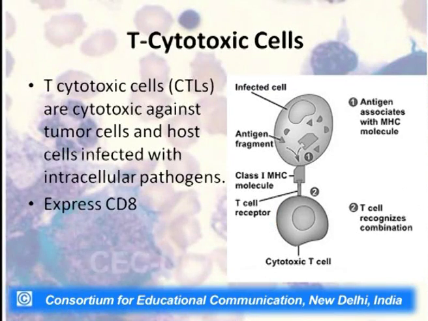It could be a tumor cell, or a cell infected with an intracellular pathogen. After processing and presentation along with class 1 MHC, it shows the antigen to the CD8 molecule of the T cytotoxic cell, which has now become a CTL, that is cytotoxic T lymphocyte. So, it expresses the CD8 molecule receptor, which helps in recognition of the antigen.